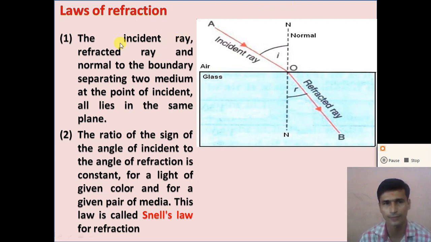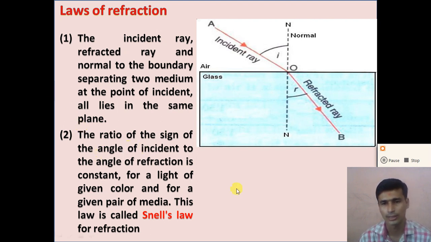The first law of refraction is that the incident ray, the refracted ray and the normal to the boundary separating the two media at the point of incidence, these three, the incident ray AO, refracted ray OB and the normal, all lie in the same plane.